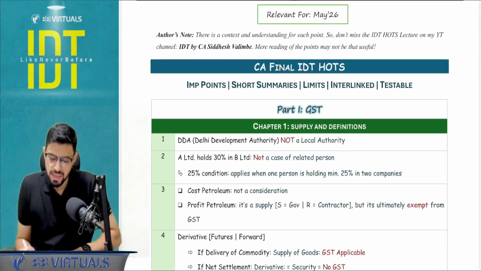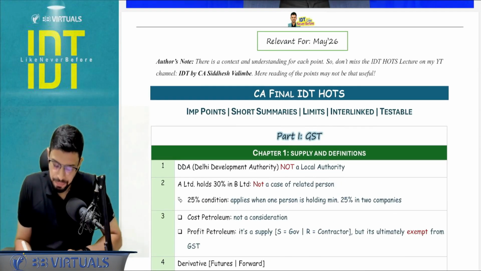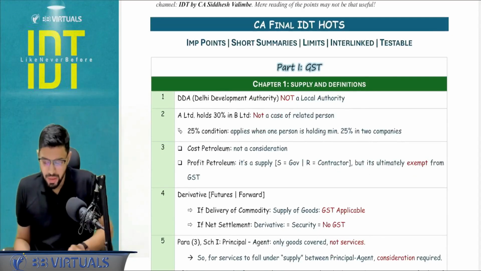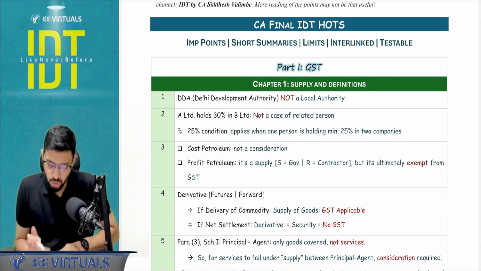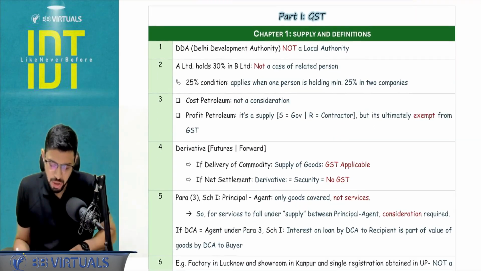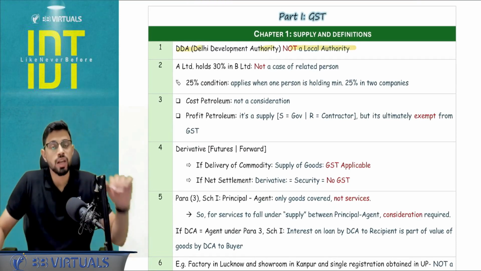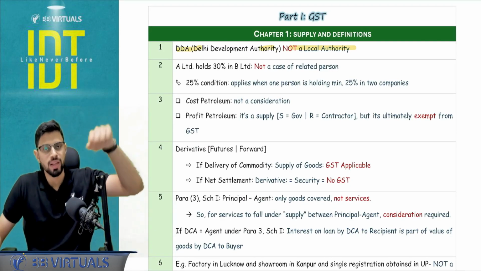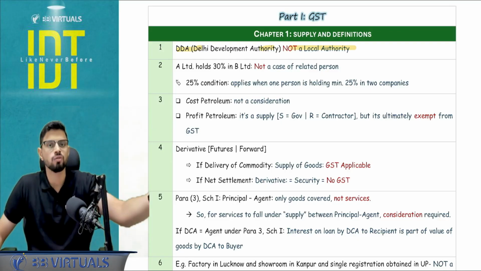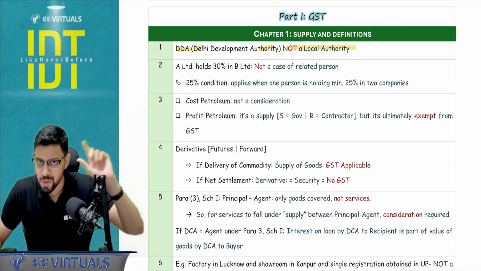Okay, so let's start. This is updated for your May 26 attempt. First we'll be doing the GST part, and then we'll move on to Customs. Chapter number 1, supply and definitions. Let's start. Delhi Development Authority is not a local authority. So wherever there is analysis of local authority involved in relation to the government, for example, renting of property, if they are giving DDA, DDA is not a local authority.